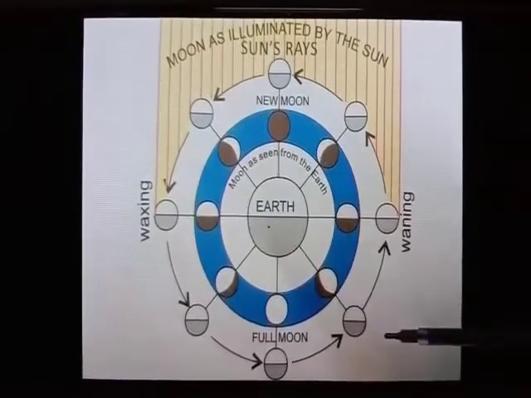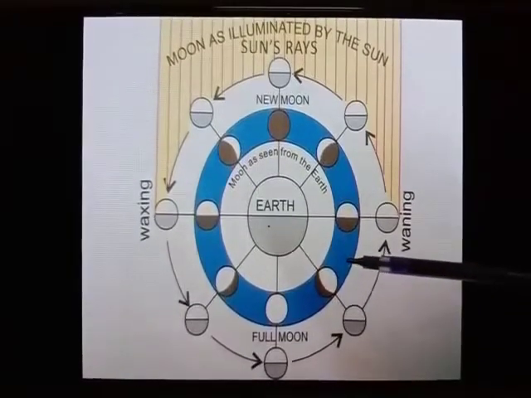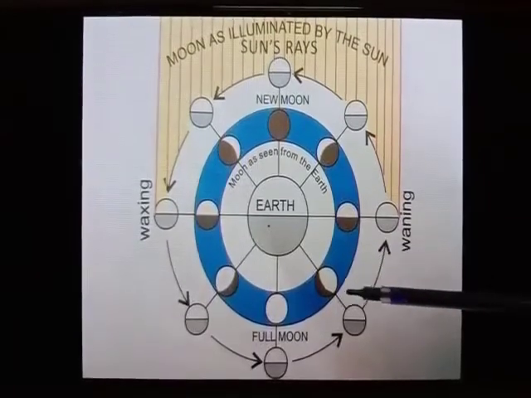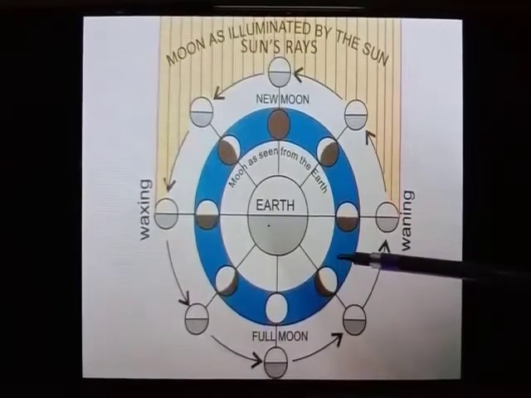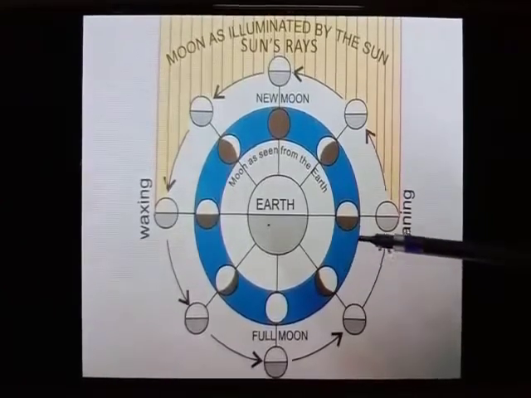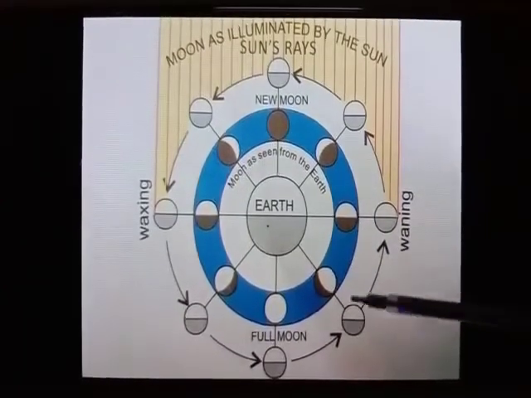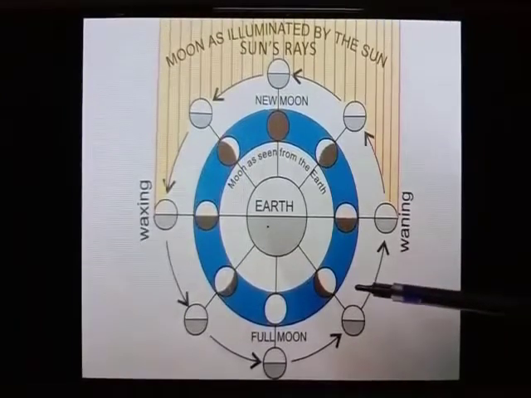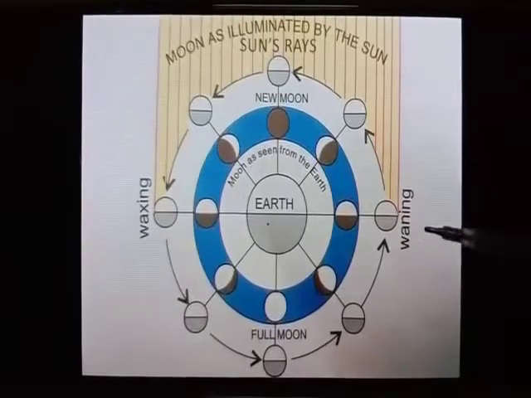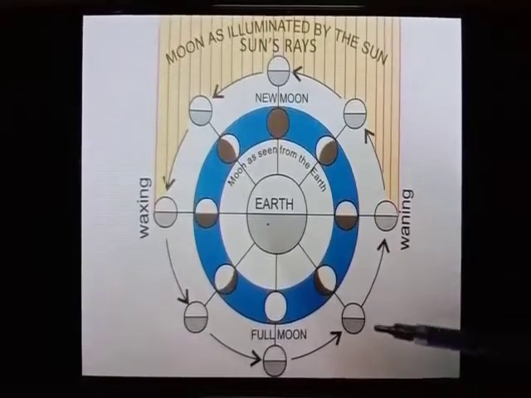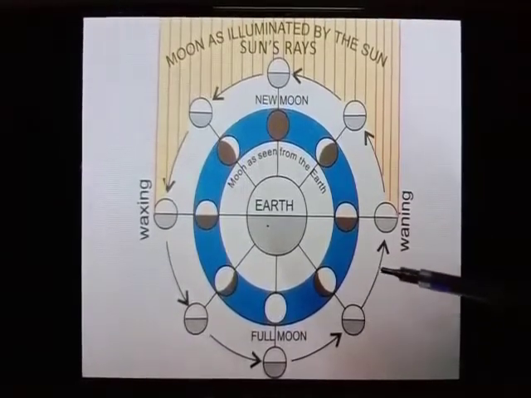Here is the next phase of the moon, and this is called the waning gibbous. Now here you can see more than half of the moon. This is known as the waning gibbous. As the moon is now losing its light, that is decreasing in illumination, we use the term waning. Here we use the term waning for the decrease in illumination.